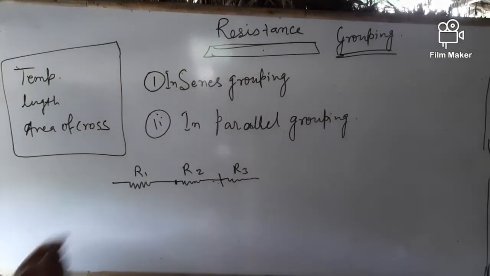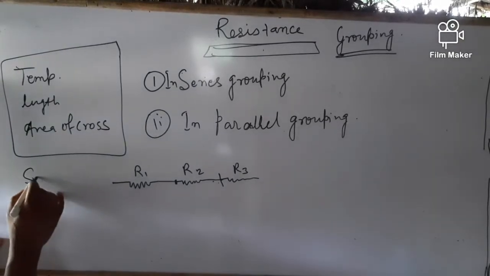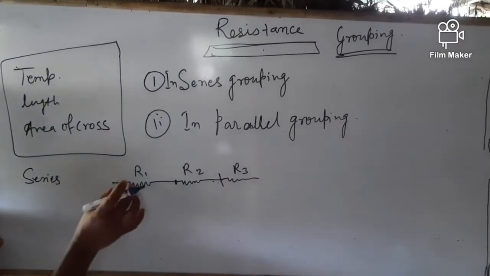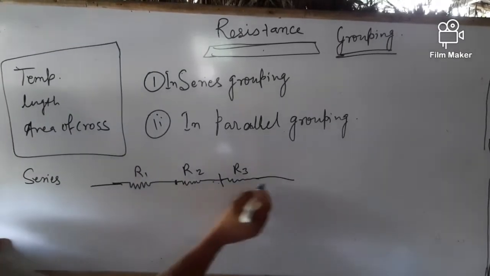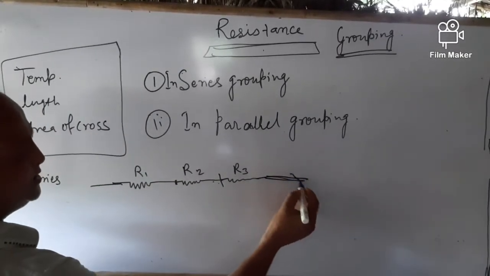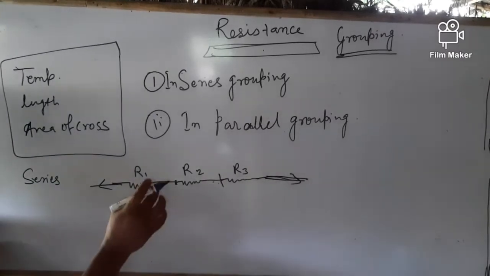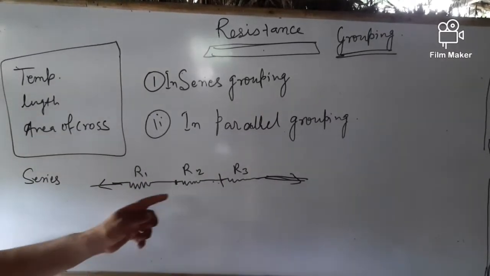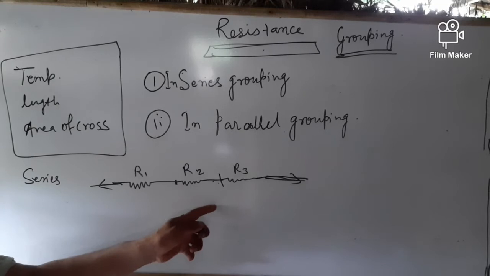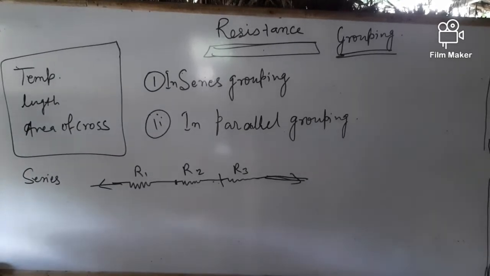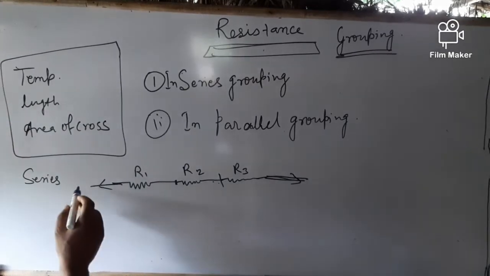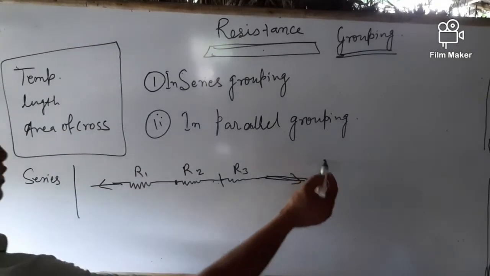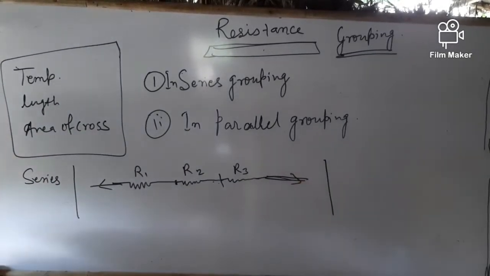So in case of series grouping, one end of a resistance is always free and the next end is connected to another one. This is the diagrammatical representation of grouping of resistance in series.